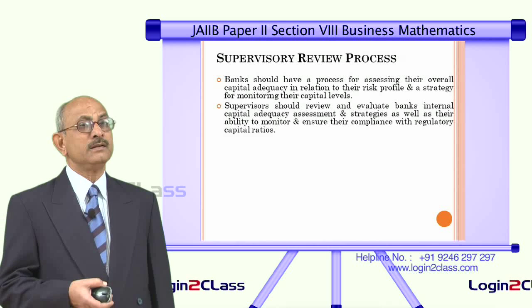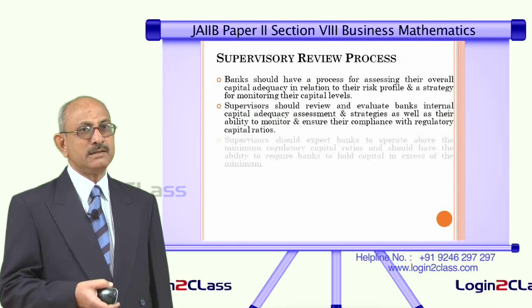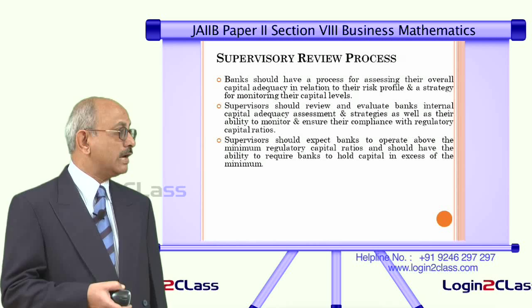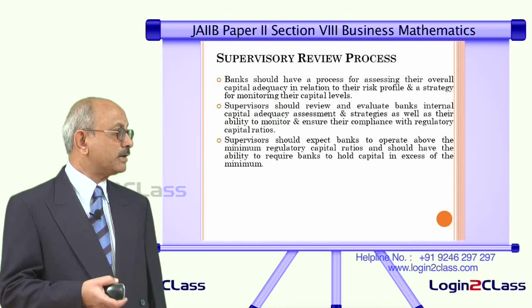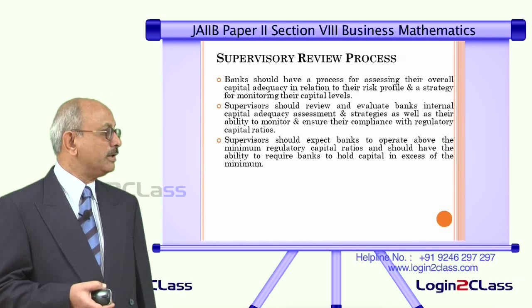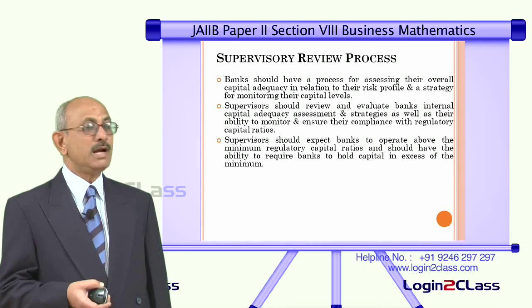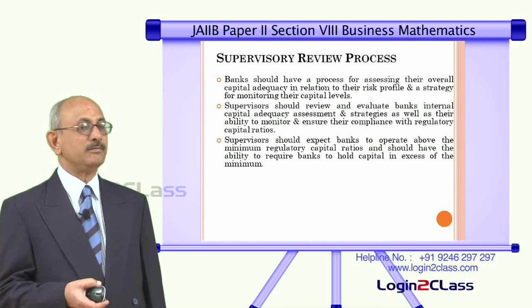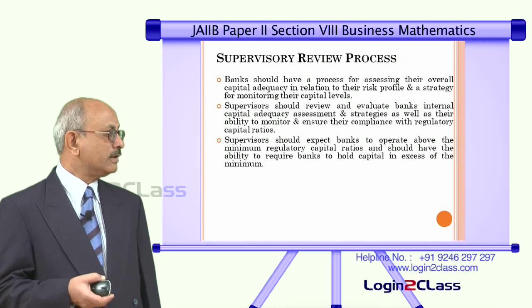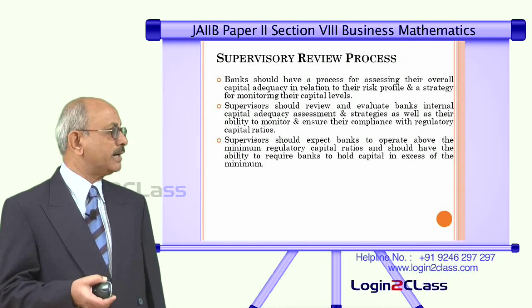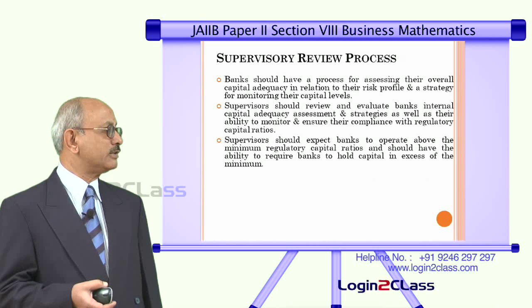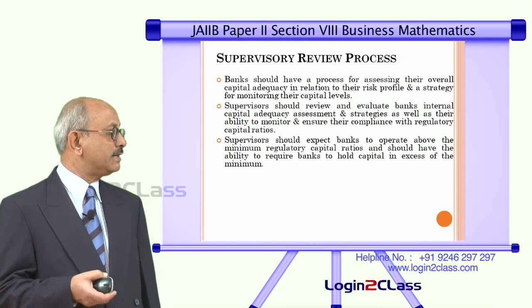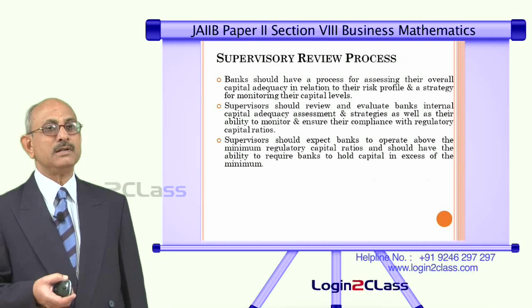Similarly, the Reserve Bank of India, that is the supervisory authority, should have powers to expect banks to operate above the minimum regulatory capital ratios and should have the ability to require banks to hold capital in excess of the minimum. So, these words are very important here. What does it mean?